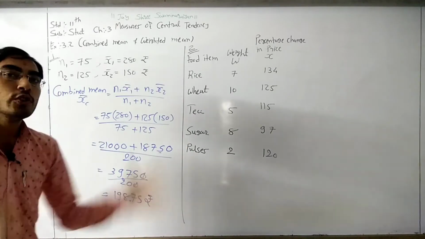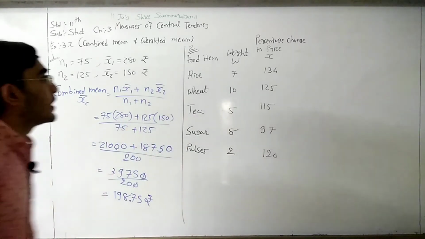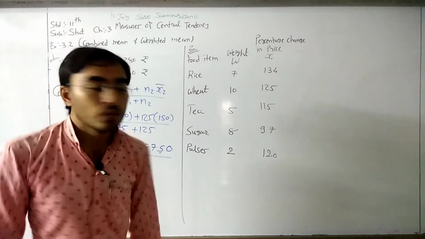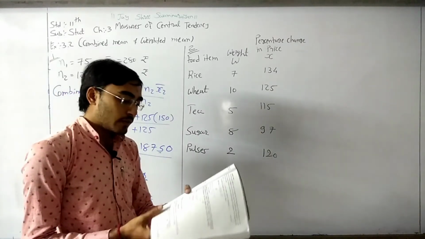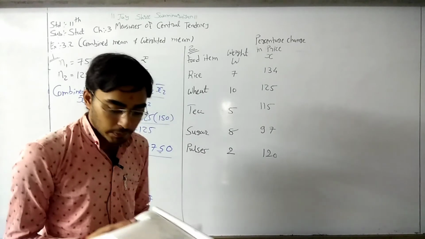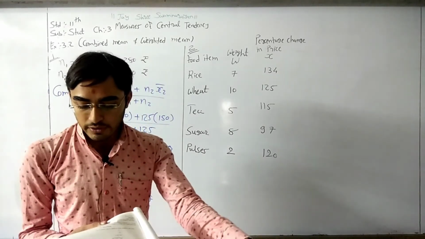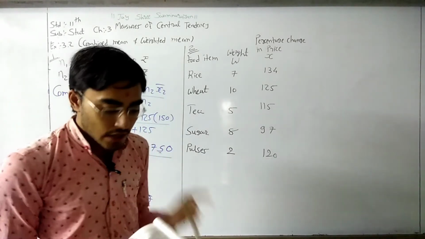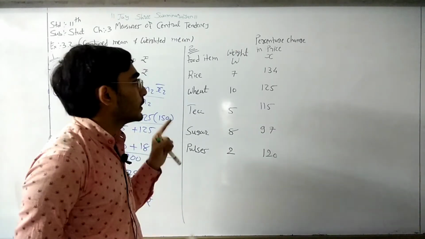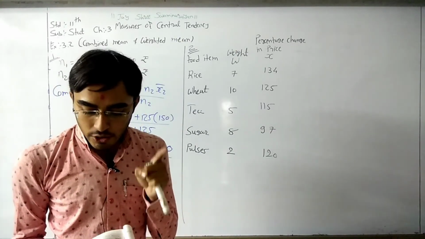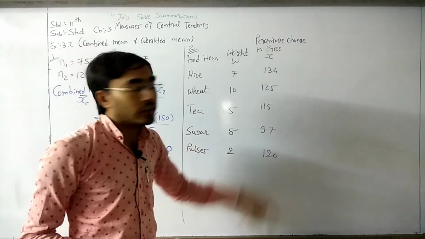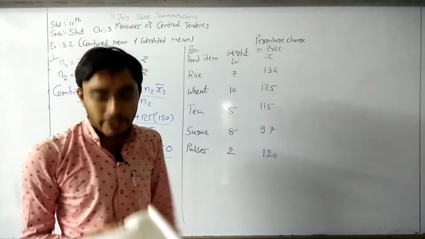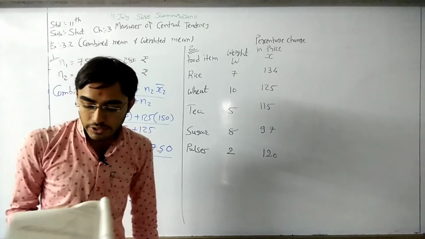Put all the value, you will get the answer. Okay, now question number 2. First of all, with this question, find the weighted mean of the percentage change in price from the following data. So here we need to find the weighted mean of the percentage change in price. That is our x from the following data.